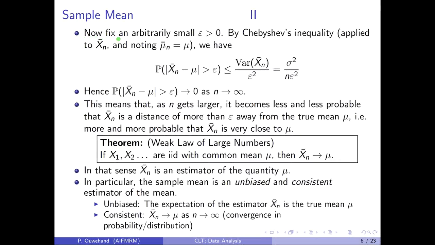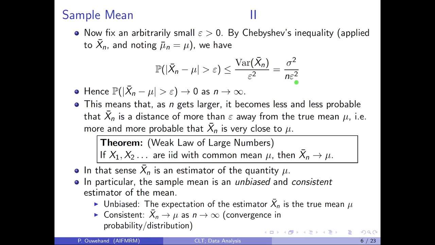Now fix an arbitrarily small epsilon, strictly greater than 0. By Chebyshev's inequality applied to the random variable X bar n, in other words to the sample mean, and noting that its mean is also mu, we see that the probability that the distance from the sample mean to mu is strictly greater than epsilon is less than or equal to the variance of the sample mean divided by epsilon squared. And this is sigma squared over n epsilon squared.